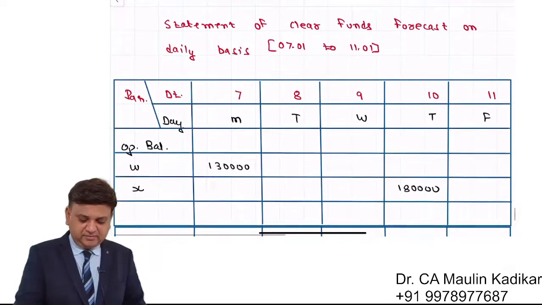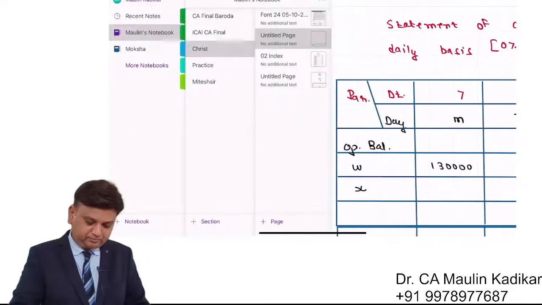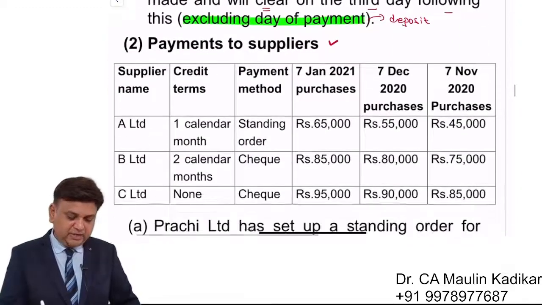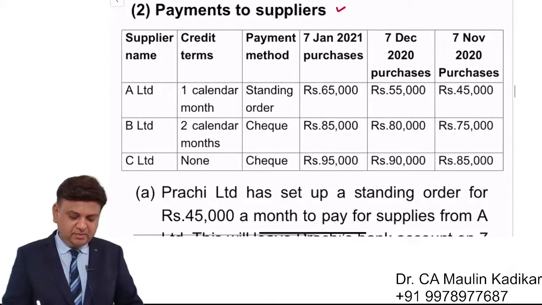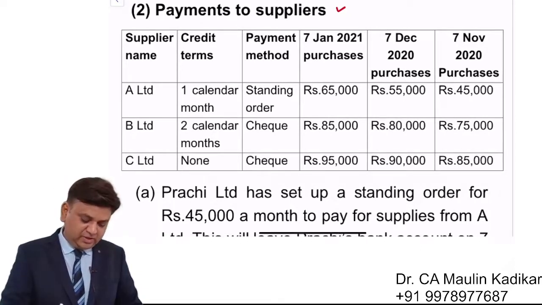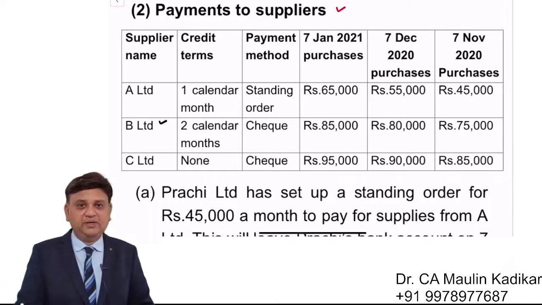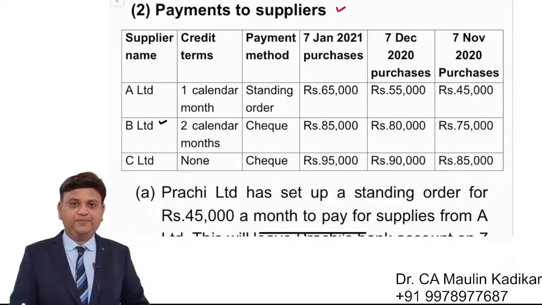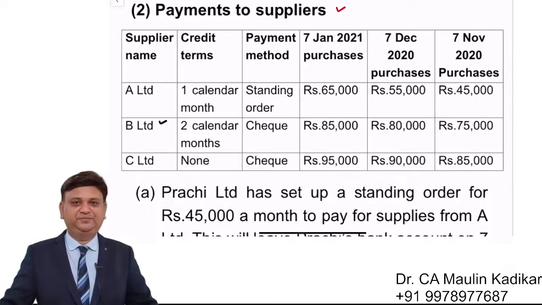That is what we understand. Now payment to supplier, in that I want you to write in the chat box what amount will be paid to B Limited, and on which date.